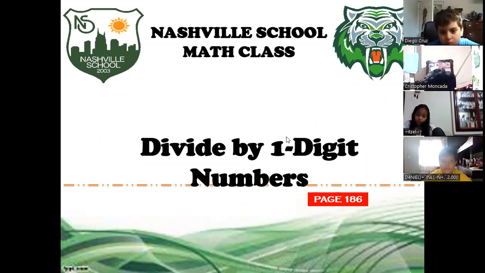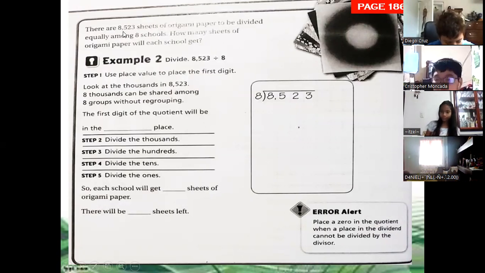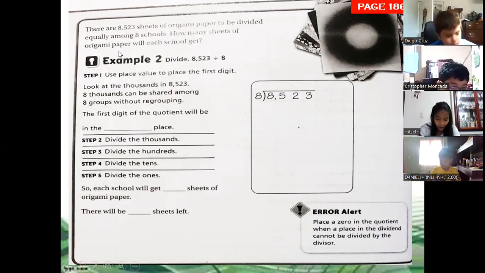Let's work on page 186. Divide by one-digit numbers. The first problem: there are 8,523 sheets of origami paper to be divided equally among 8 schools. How many sheets of origami paper will each school get?